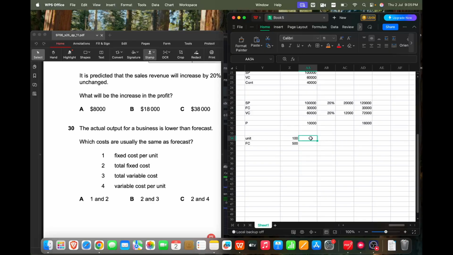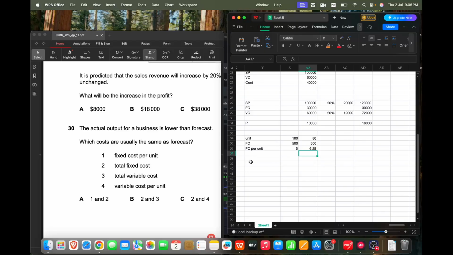Now even if I produce only 80 units, my total fixed cost will still be 500, but my fixed cost per unit will change. Let's see. So total fixed cost is 500 divided by total output. In this case this is 5, but out here when the output decreases, the fixed cost per unit changes.